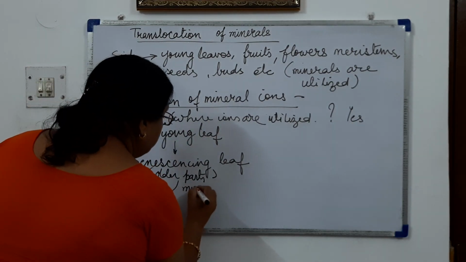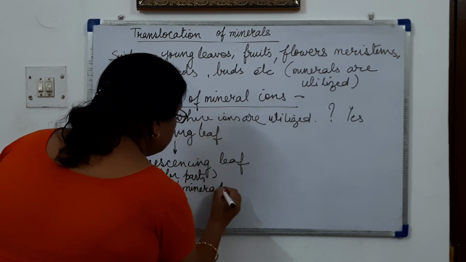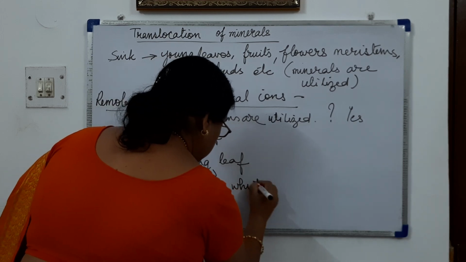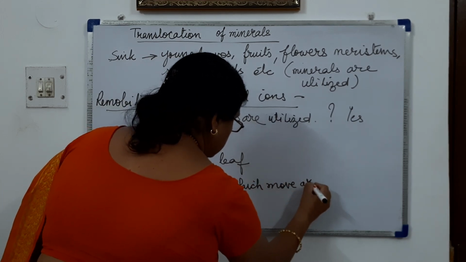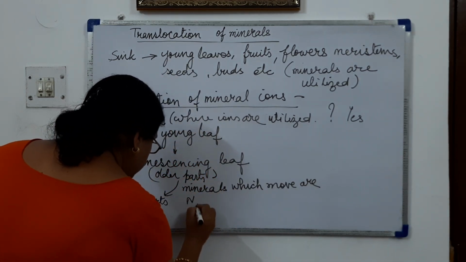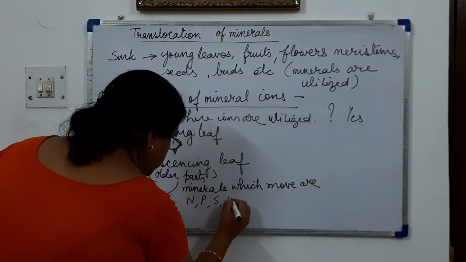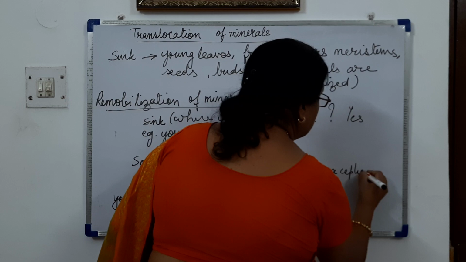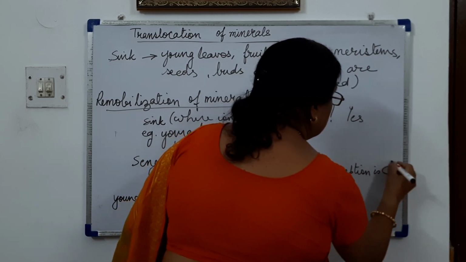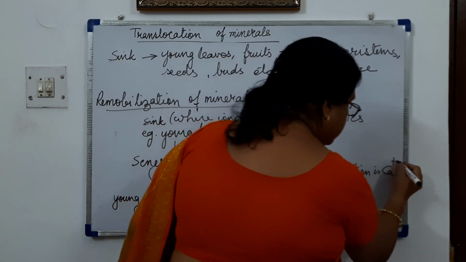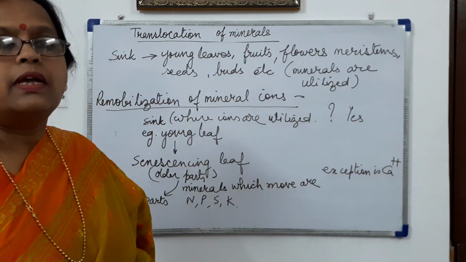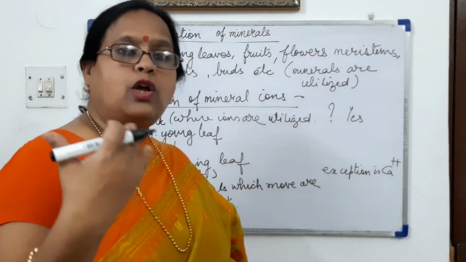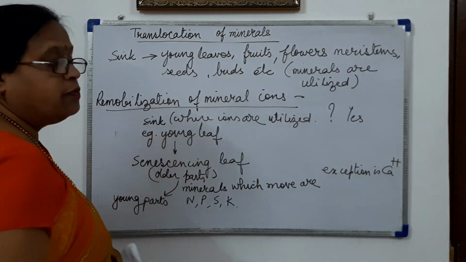So which minerals are moving from the sink to the other parts? Minerals which move are nitrogen, phosphorus, sulfur, potassium. Exception is calcium. Now why is calcium ion an exception? Because calcium ion is making the structural component of these parts of the plant.